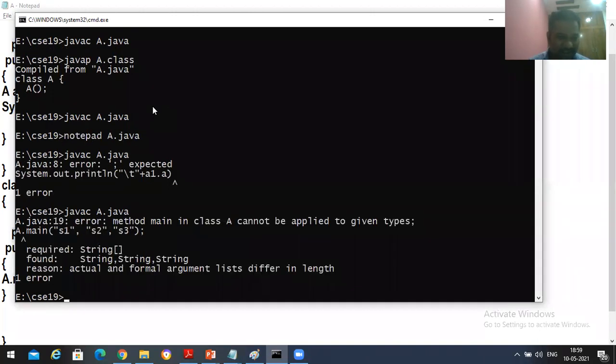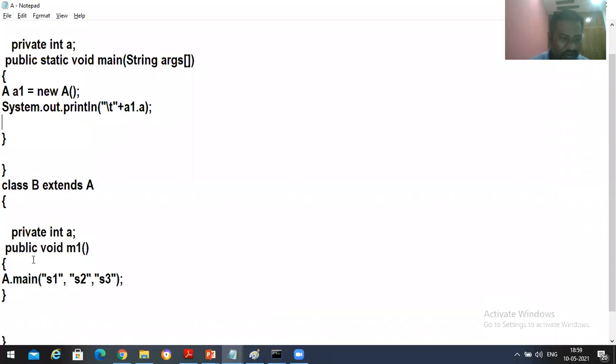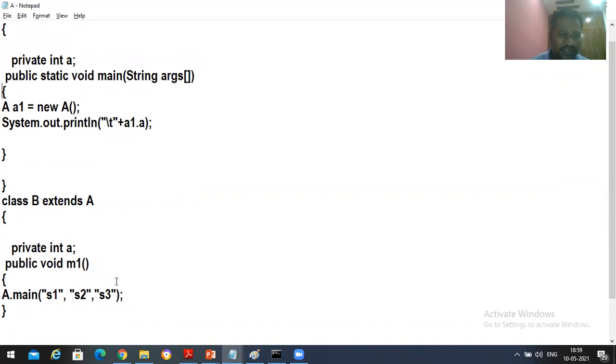So it's generating an error: method main in class A cannot be applied to given types. So actually for this we need to send command line arguments. It's not allowing us to call.